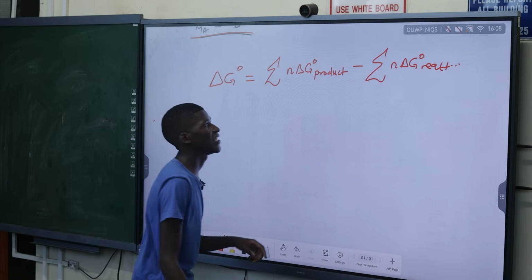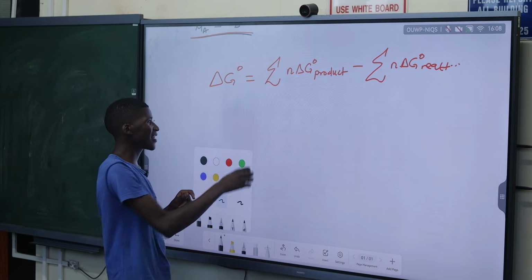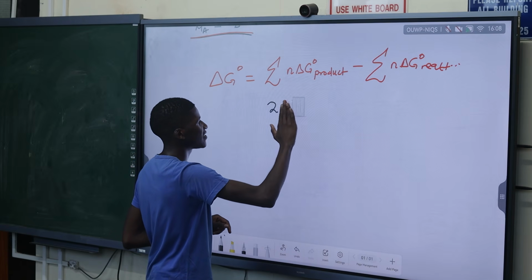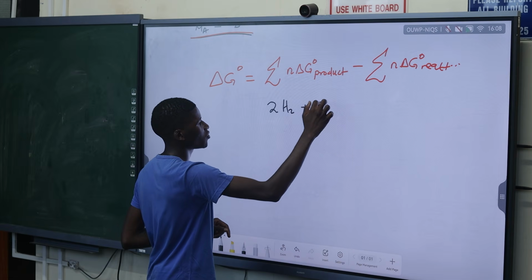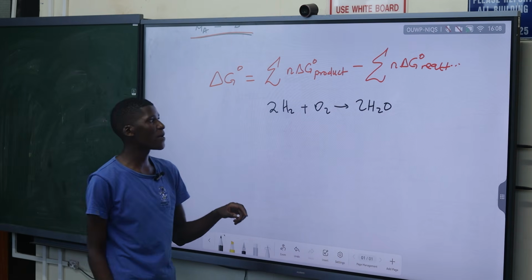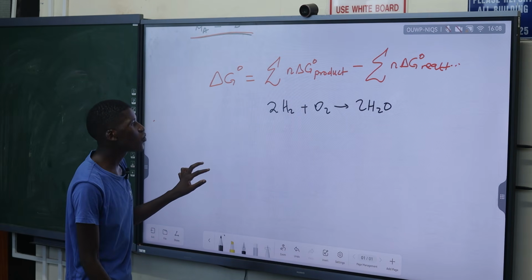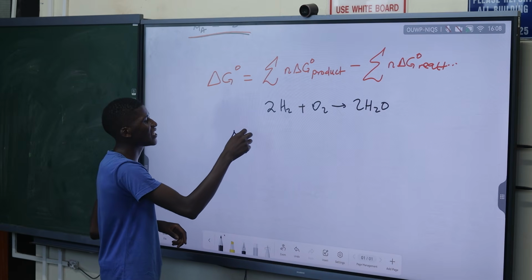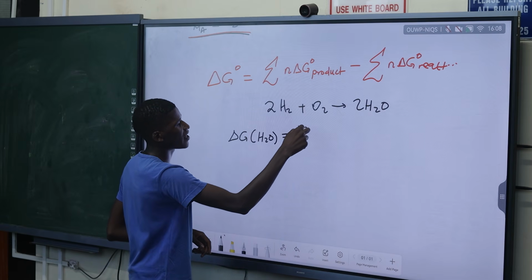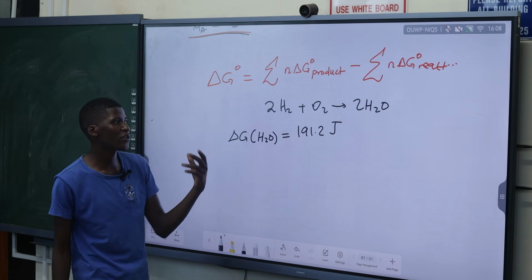Now, of the reactants, we must have the number of moles, which is the molar ratio. So for a generic example, if I say this is 2H2 plus O2 to give me 2H2O. If I look at my products, I have H2O. If I know the delta G of H2O, I know it's maybe 191.2 joules, just an example, not accurate values.